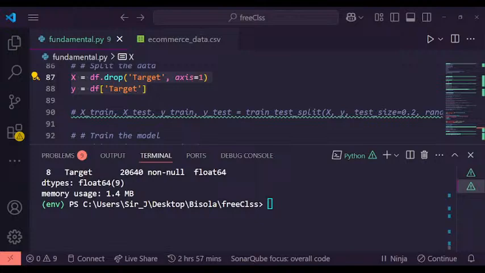Train the data split into X and y, y being the target. Thank you so much. I appreciate that. It means you are following, and I do not take that for granted. Thank you.